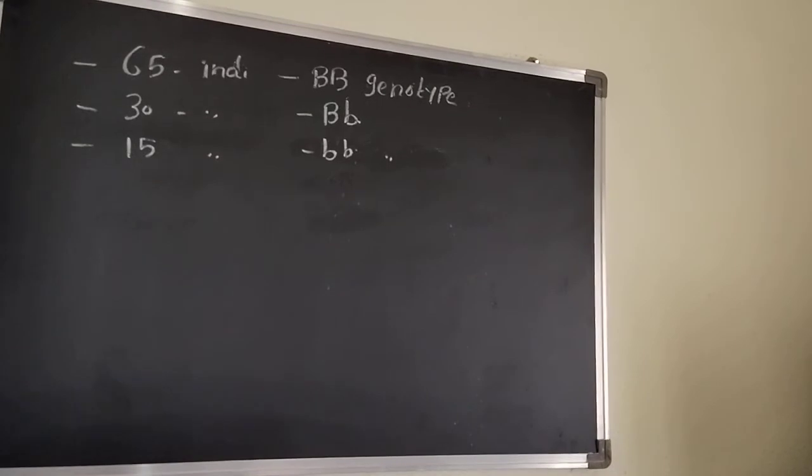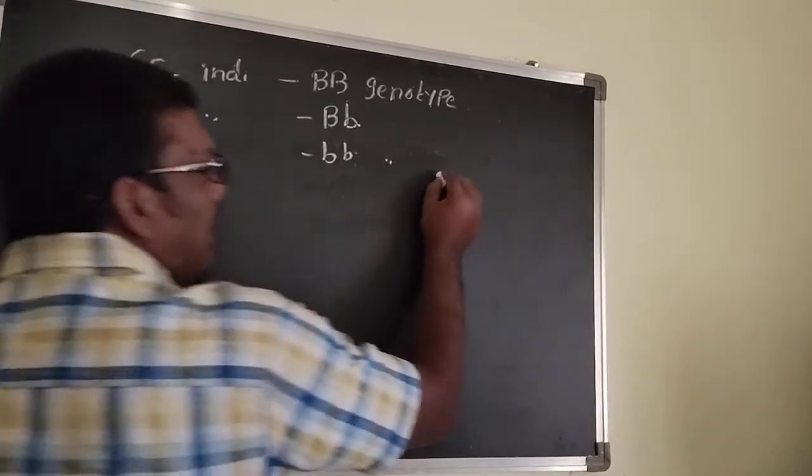That is, you have to think normal. The frequency of b allele.